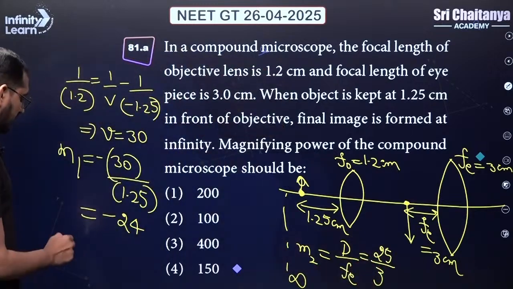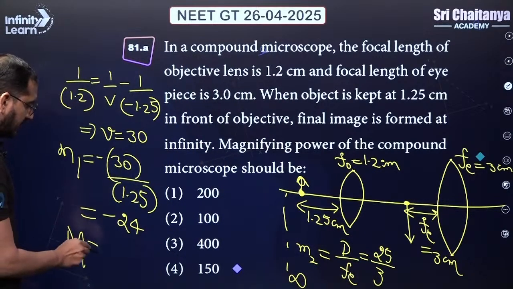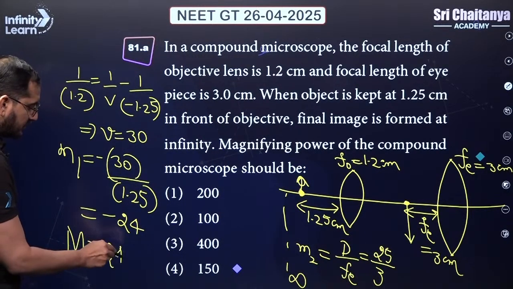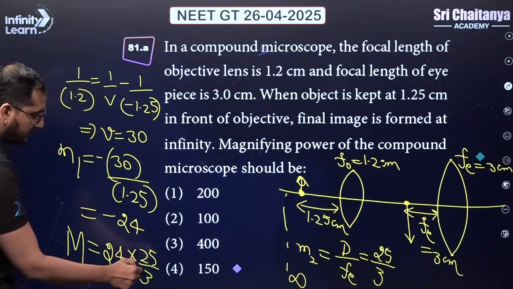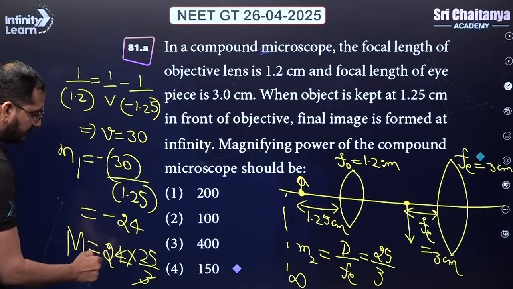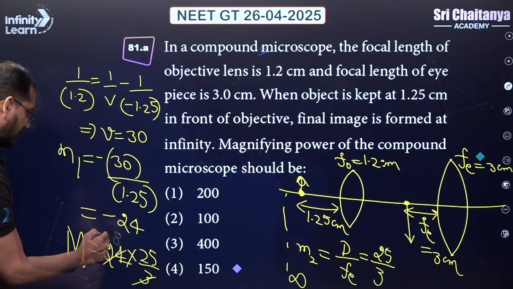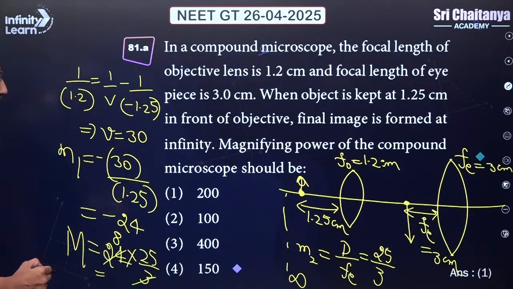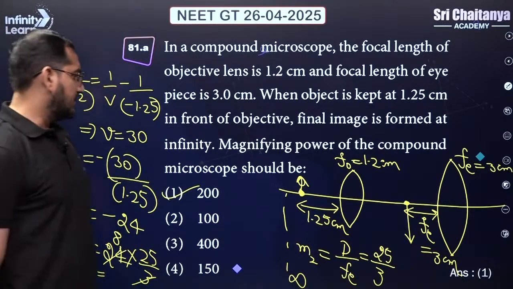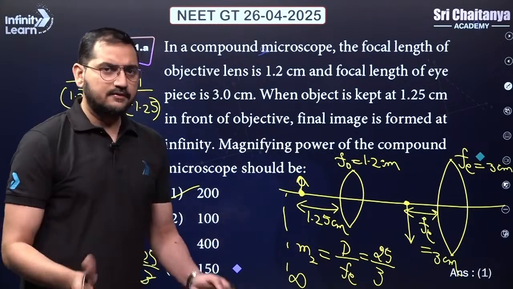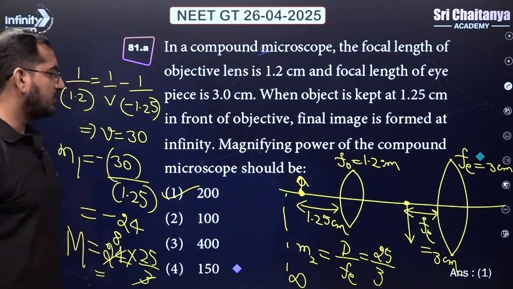To calculate the total magnification, we want to multiply the M1 value and the M2 value. Okay, so that will come out to be 3 times 8, so that will be equal to 200. So option 1 will be your correct answer. Okay, because all the options are positive, no confusion, we only have to find out the magnitude.